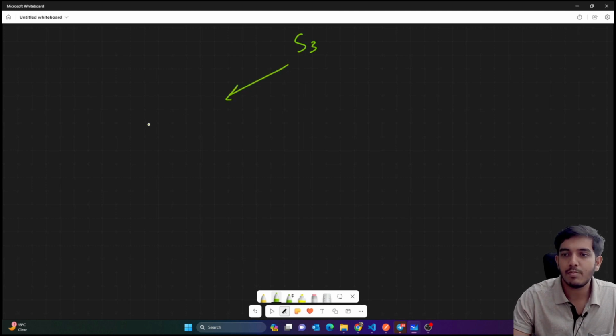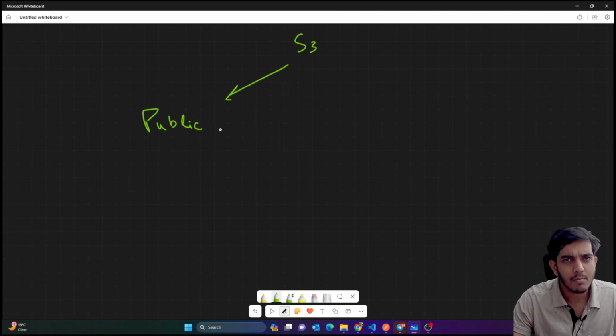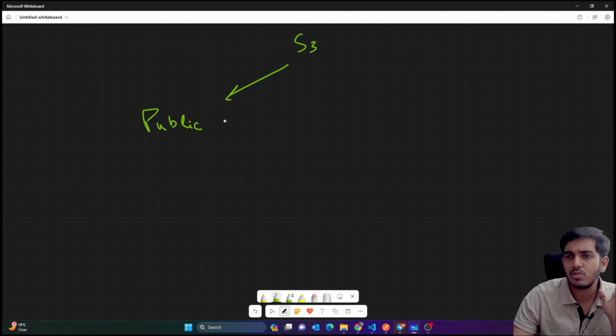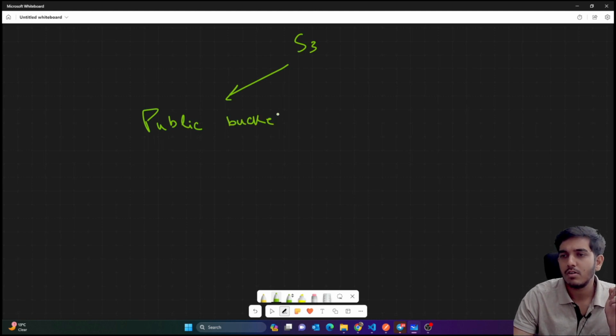So if the bucket inside S3 is public, we can create multiple buckets. Suppose your bucket is for now public. What it means is, with just a small link, anyone can view your image or video or PDF, with just a single link.